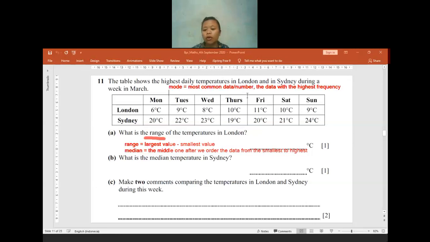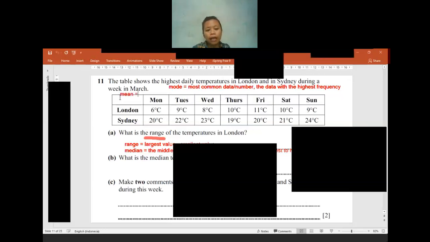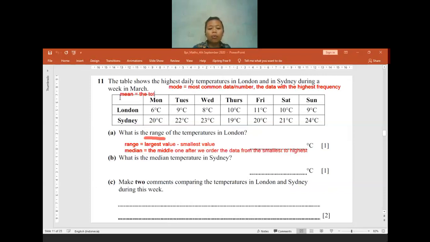Okay, is there anyone having any question, or my explanation is still confusing? No. And there is another one in here that we haven't covered, mean. What does it mean by mean? Mean is the total data divided by the total number of data. That is what we call mean.